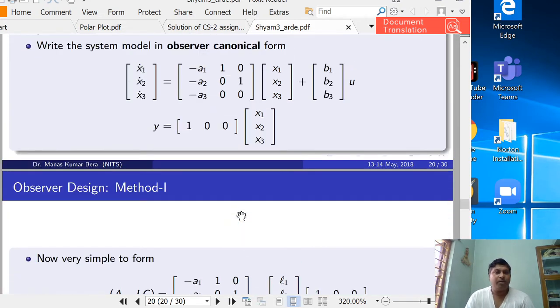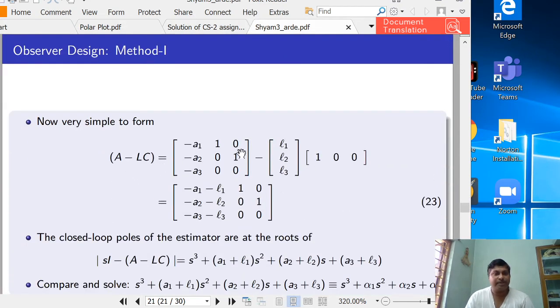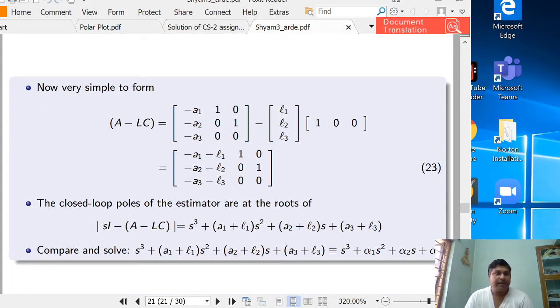Now if we want to compute A minus LC, where L is [L1 L2 L3], it is very easy to calculate, and this will be the matrix A minus LC. And calculating the characteristic equation of A minus LC is also very easy, because it will be S cube plus (a1 plus L1) S square plus (a2 plus L2) S plus (a3 plus L3).